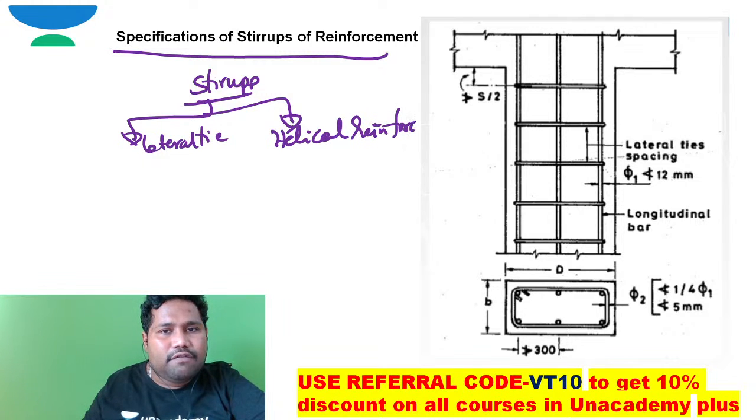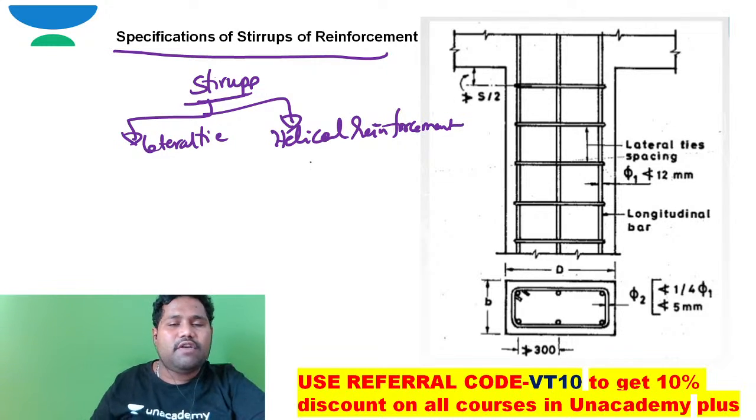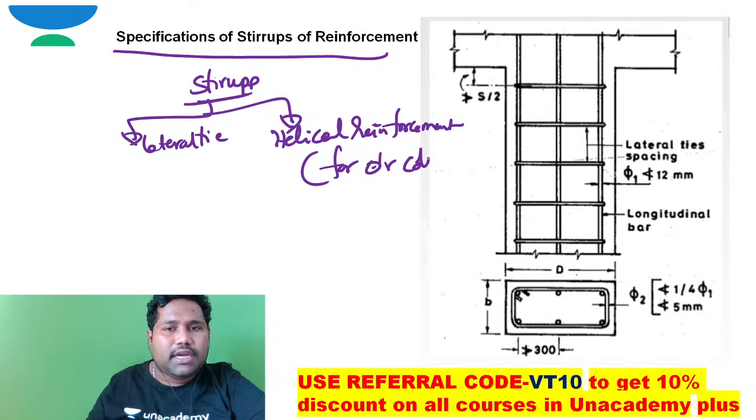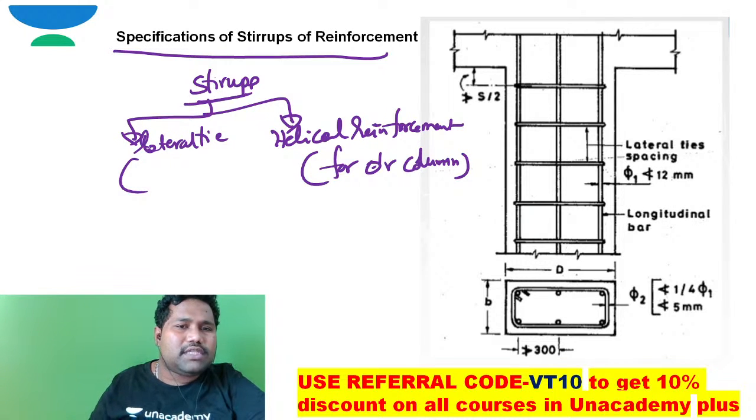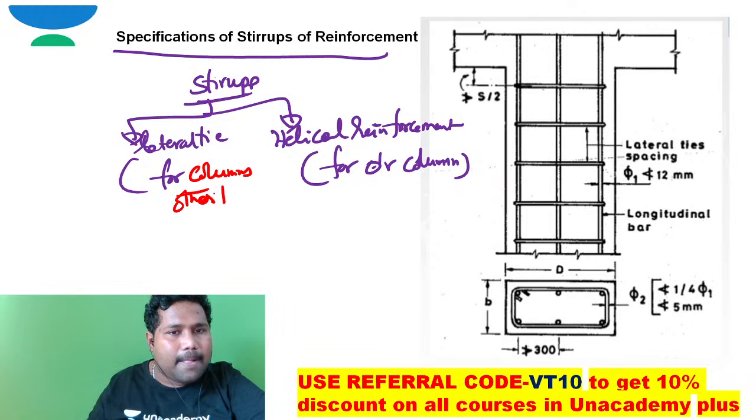This helical reinforcement is generally used as tie reinforcement for circular columns. Whereas for columns other than circular columns, I can use this lateral tie.